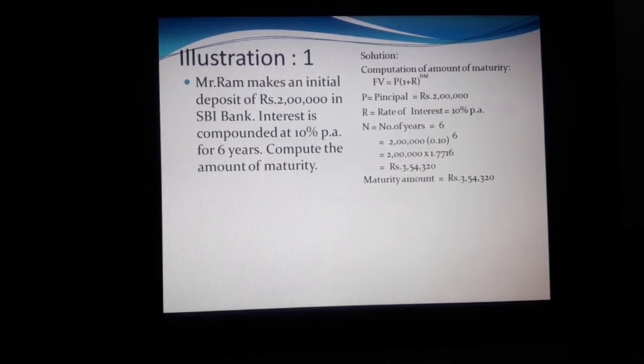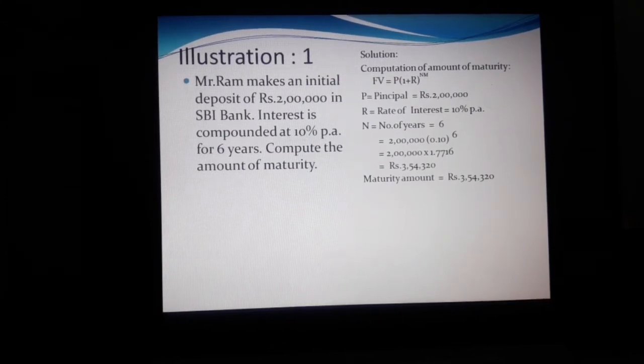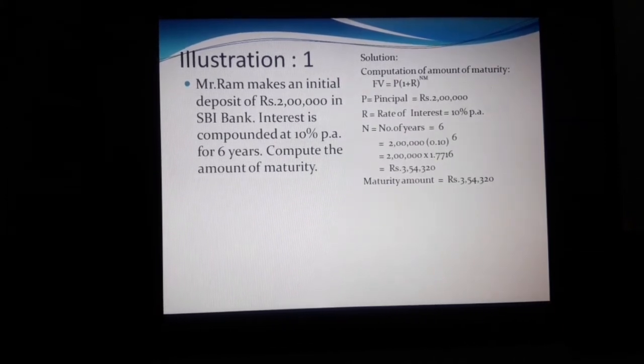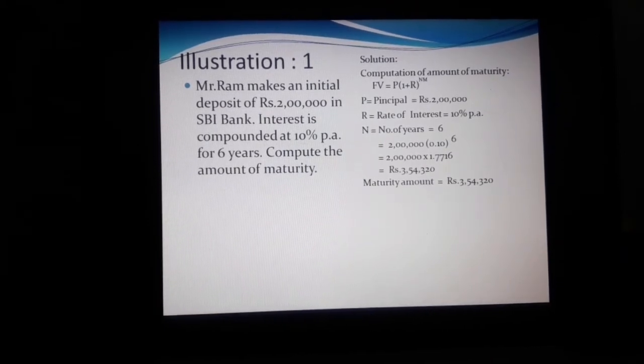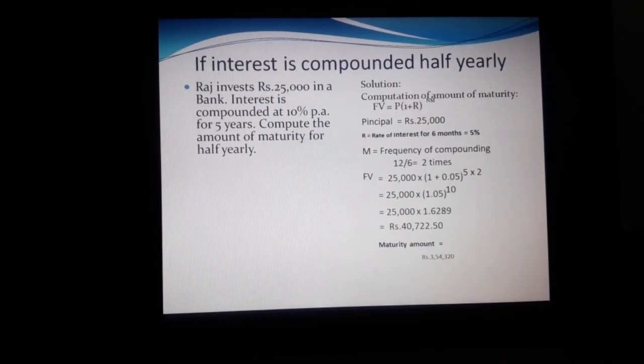We get the answer 1.7716. If you multiply with the 2 lakhs, we get the maturity amount 3,54,320. Then if interest is compounded half yearly, we can see an example sum for this one.